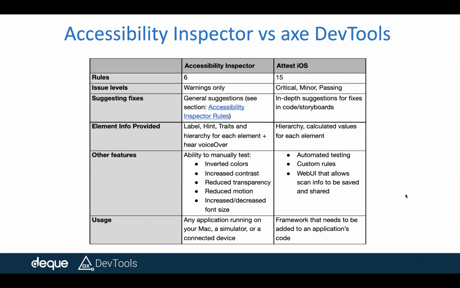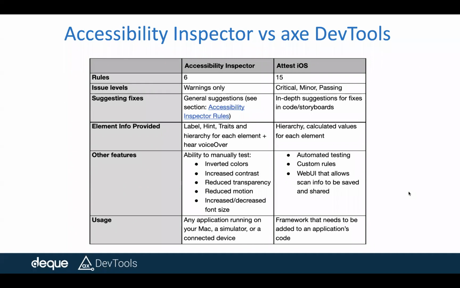Okay, thank you, Aparna. So we are 10 minutes away from closing this session, so let's complete two more important aspects. Many of you said you are using Accessibility Inspector, right? And we want to give a comparison between the Accessibility Inspector and the dev tools. So here is a table that distinguishes both products.